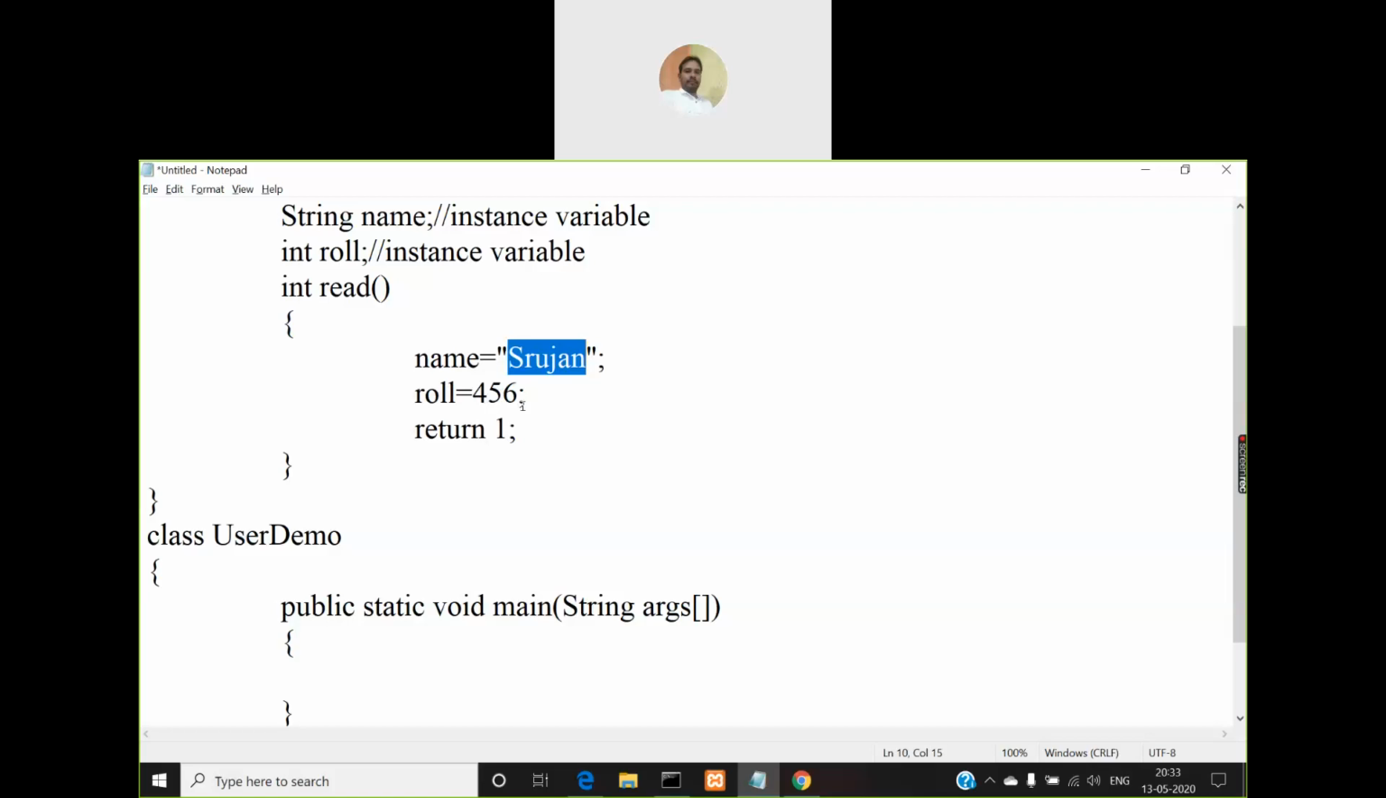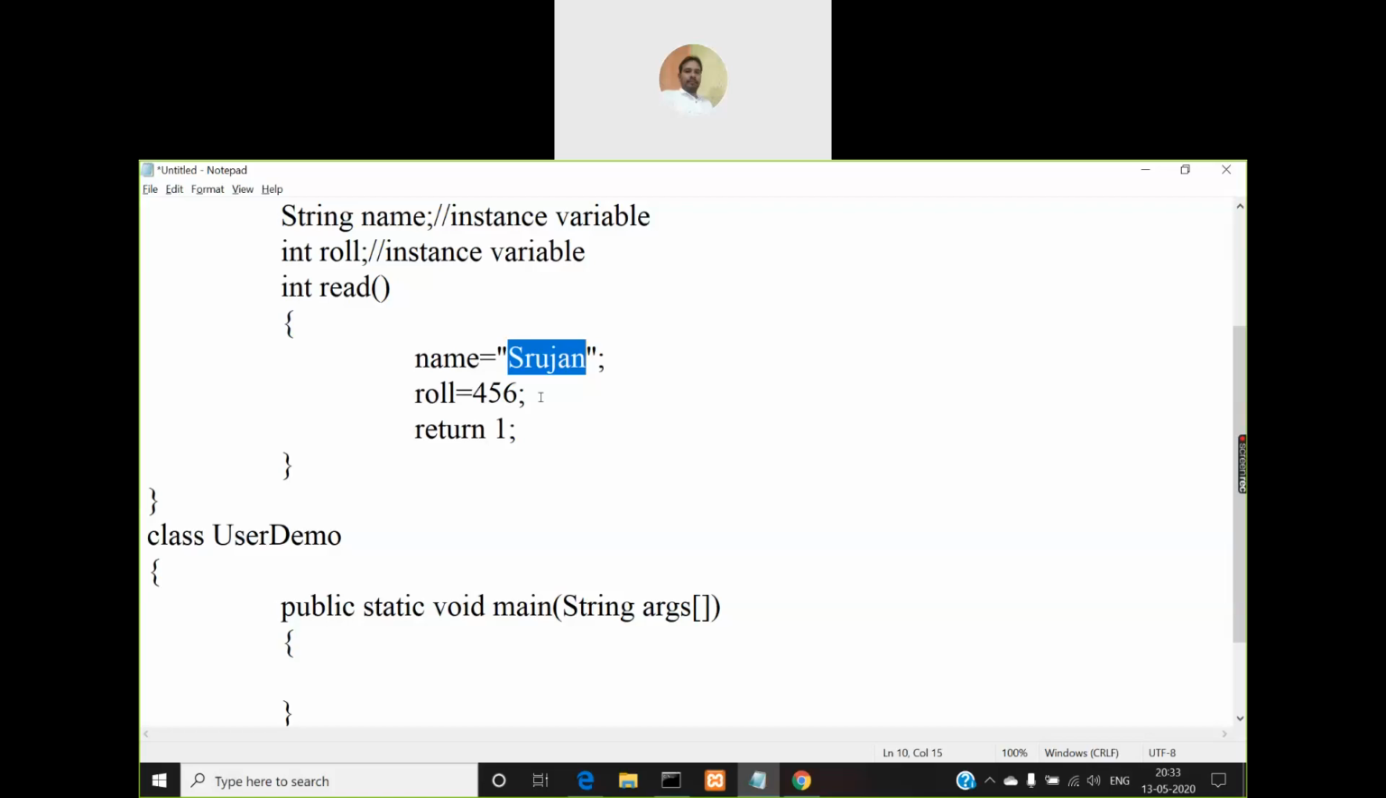Then what do I have to do? Each time I want to give a different value, I need to edit this program. Instead of Srujan, I have to write something else, some XYZ, and instead of roll 456, I have to give some 123 or something. So each time I want to give a different value, I need to edit my program, remove these values and give a new set of values.